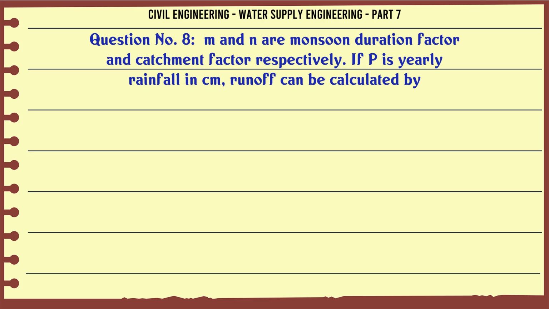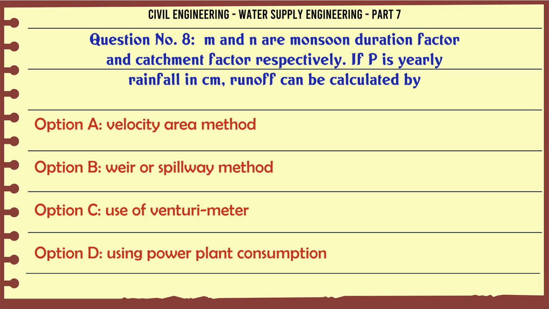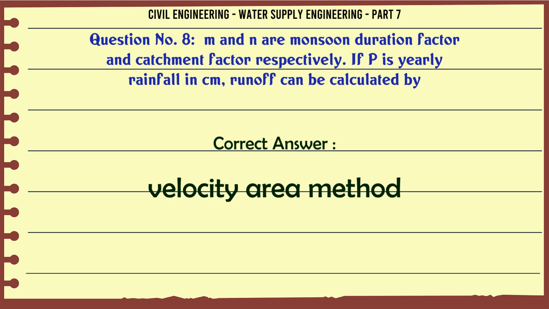M and N are monsoon duration factor and catchment factor respectively. If P is yearly rainfall in cm, runoff can be calculated by A. Velocity area method, B. Weir or spillway method, C. Use of venturimeter, D. Using power plant consumption. The correct answer is velocity area method.